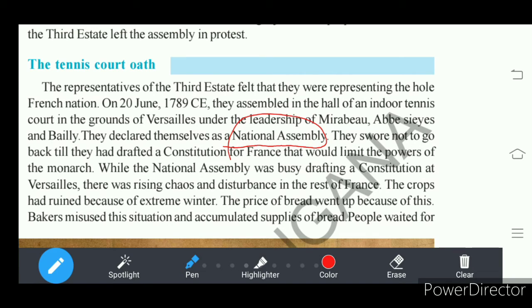Earlier, it was called the Estates General, right? After this 20th June 1789, the National Assembly became the whole parliament representing the French nation.